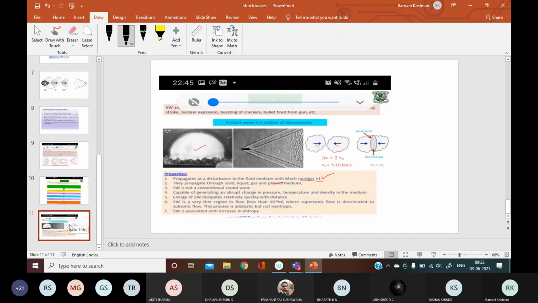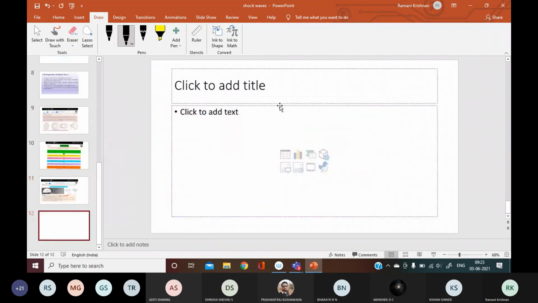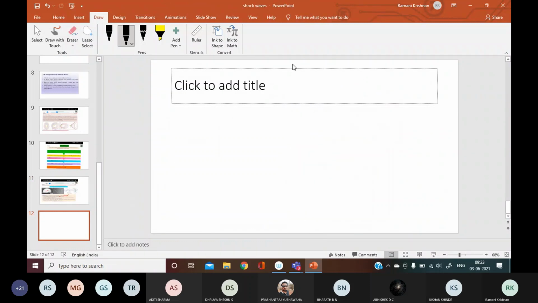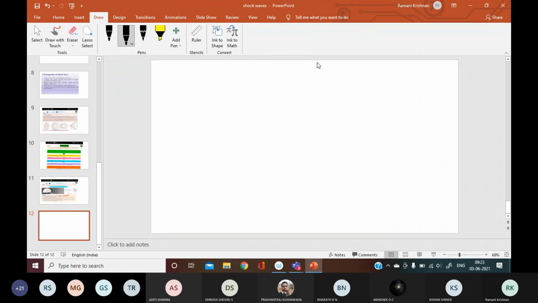So what are the properties of shock waves? You'll say that shock waves will travel in a medium where the Mach number is greater than 1. And when the shock waves are traveling, they follow the laws of fluid dynamics, because it is just like flowing, no? So shock waves, I'll write SW, follow the laws of fluid dynamics.